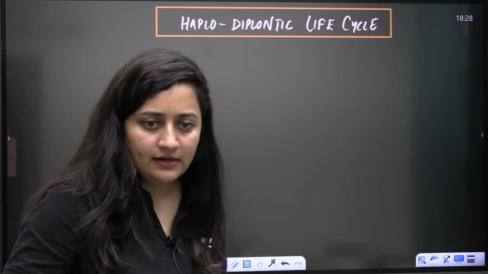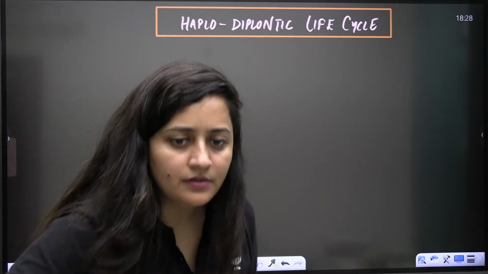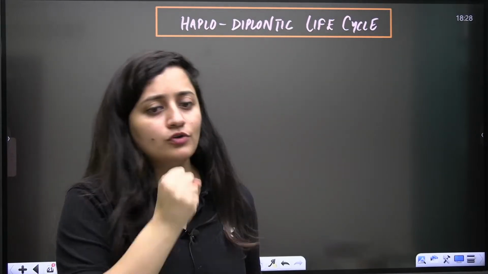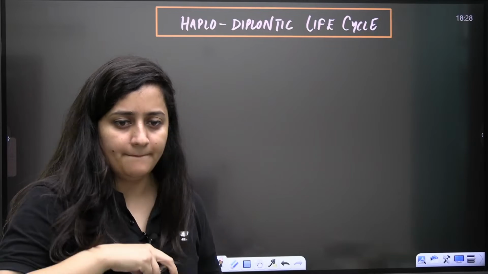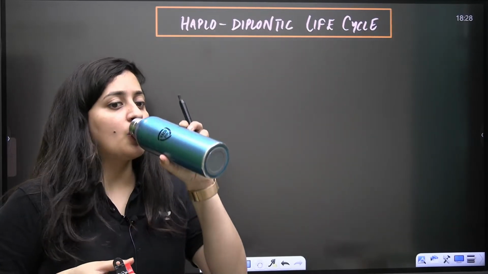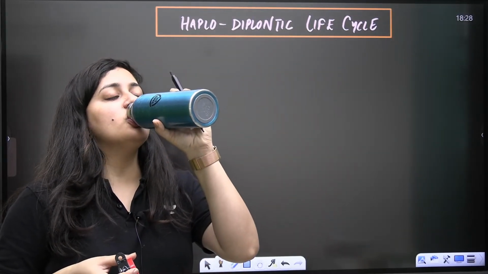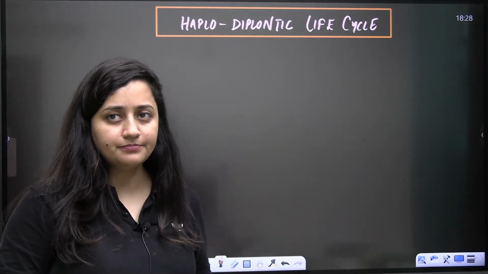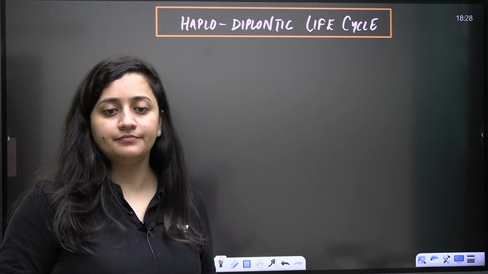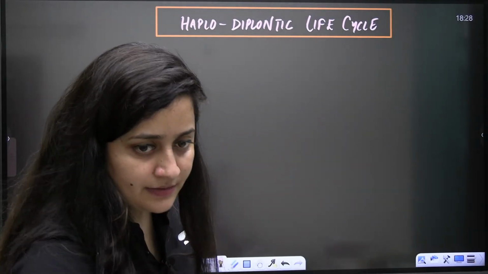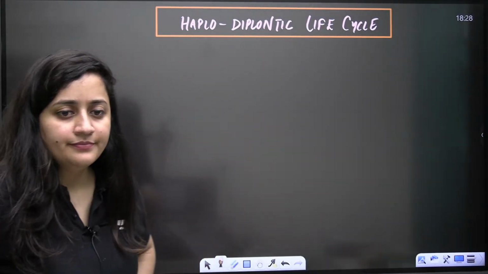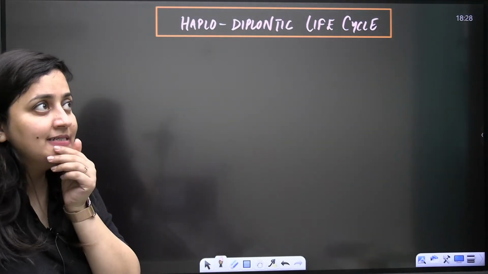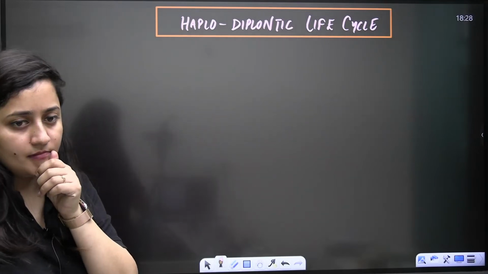One student is saying, ma'am, there is a doubt. The dominant phase is independent because it is performing photosynthesis. Okay. Next. Any other doubt? Done.